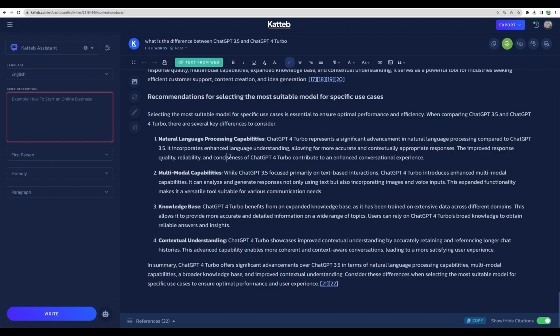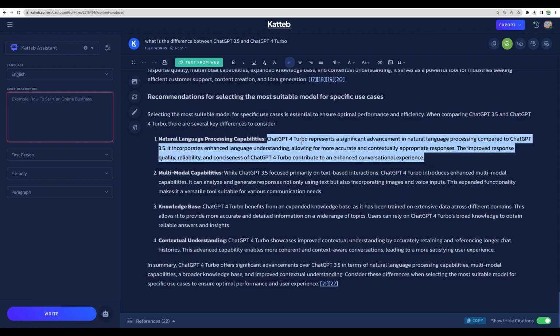Also, there is one more interesting feature that I have discovered just now. When you select something and then long press right mouse button, then you can have these options, just another convenient shortcut. So we can rewrite, proofread, and have other options.